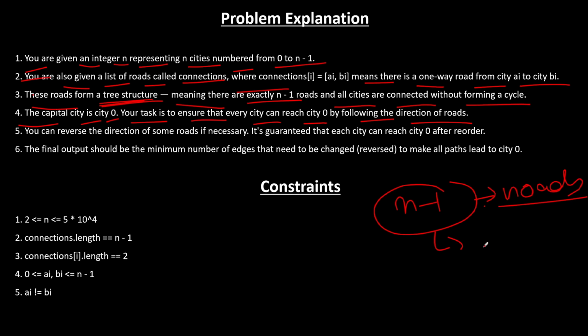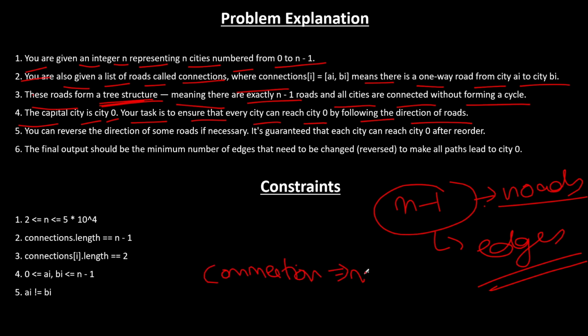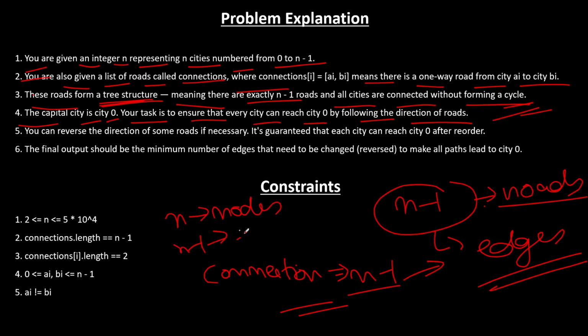And what are the roads basically? Those are the edges, nothing else. So it is clearly said that the connections list which is given to us contains exactly n minus 1 edges. So it is guaranteed that all the cities are connected by these connections and they are not forming any kind of cycle. So what does this imply? This implies that a graph with n nodes and n minus 1 edges that is connected is, by definition, a tree, because there are no cycles and no disconnected components. So it is a tree.